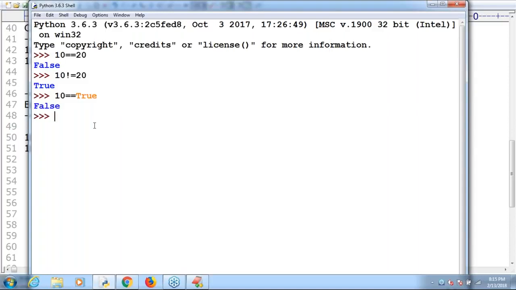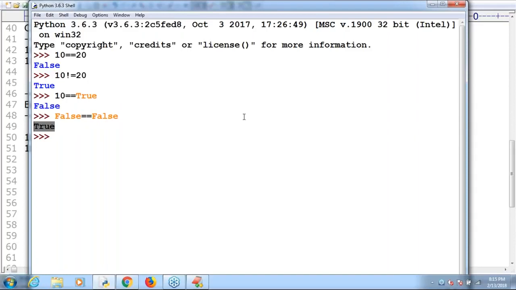Next I'm taking false double equal to false. What is the output by default we are going to get? True. Remember this one: false and false both are equal. That's why the output we are going to get is true.